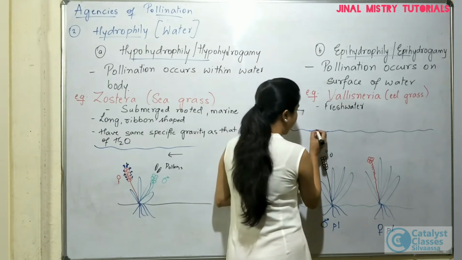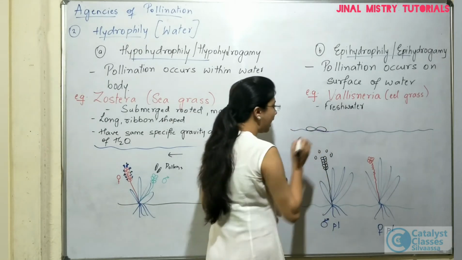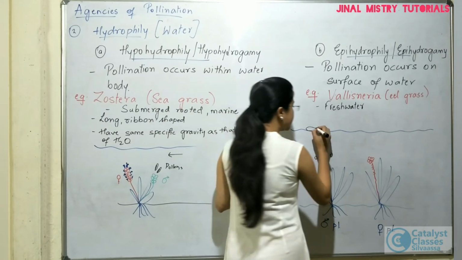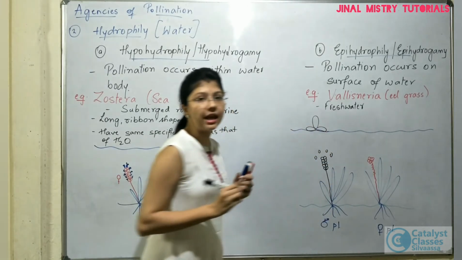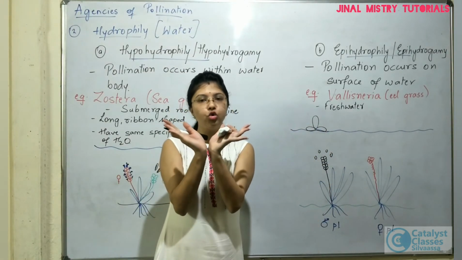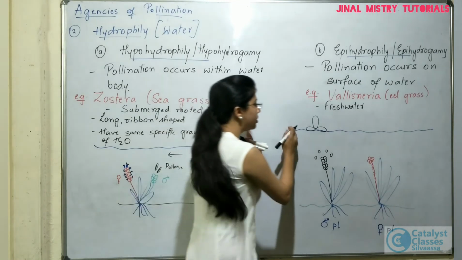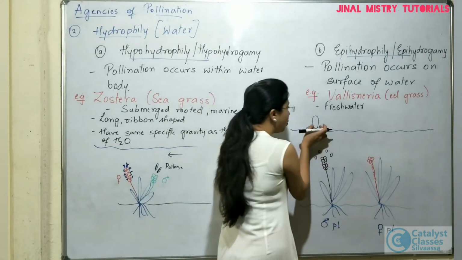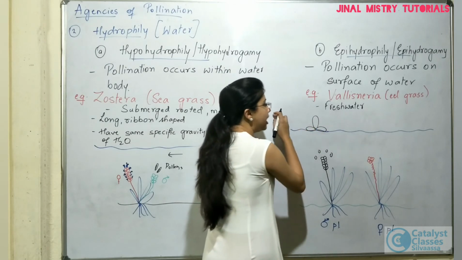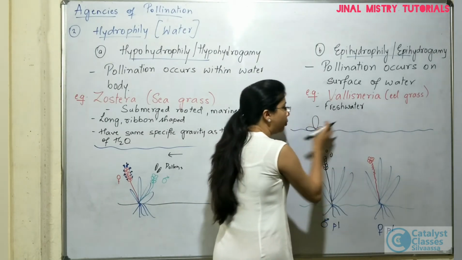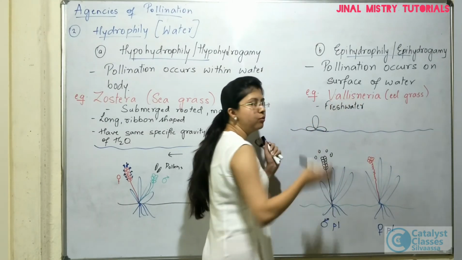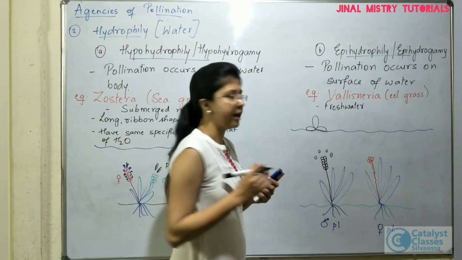arrange themselves like that of a boat, and one of the tepals will be acting as a sail like that of a boat. The two tepals are going to help the flower to remain on the surface of the water, and one of the tepals is going to act as a sail, so that along with the flow of the wind, these pollen grains can move in a particular direction.